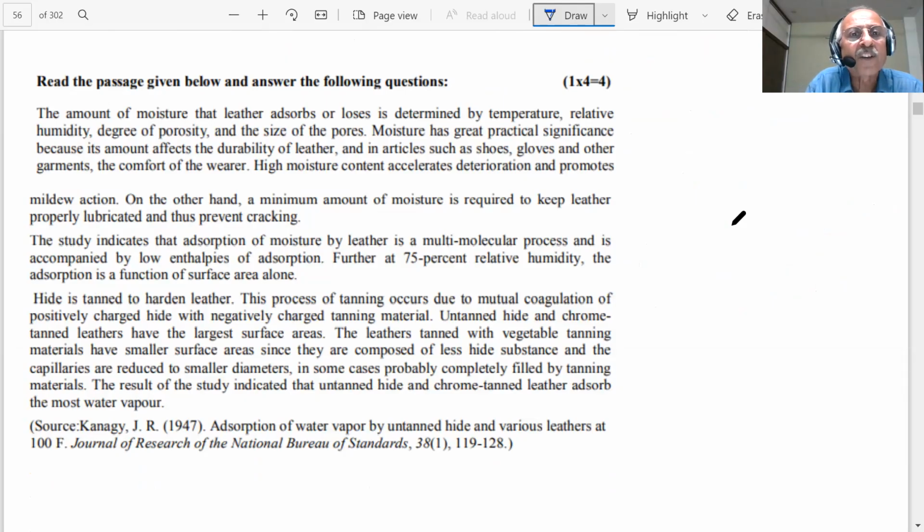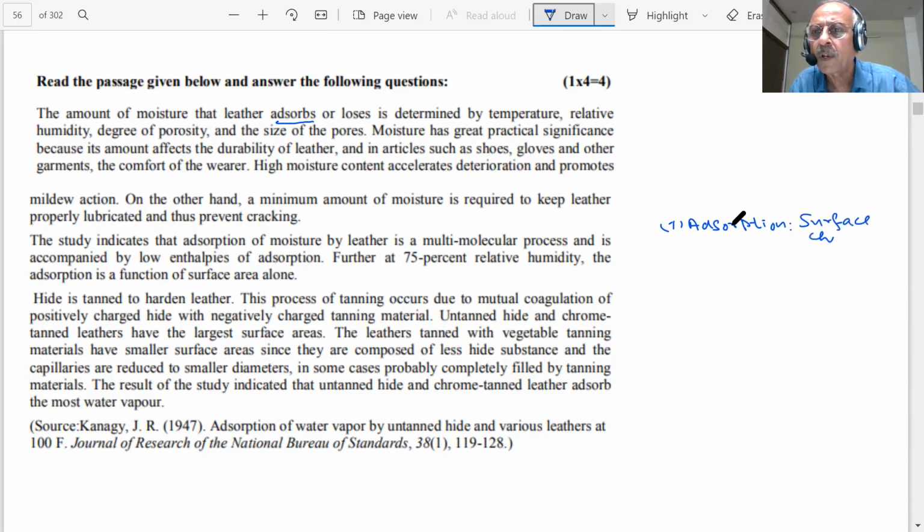The amount of moisture that leather absorbs, student. Leather can absorb moisture. What does absorption mean, student? You have studied absorption. Tell me, where have you studied absorption? Tell me fast. Sir, in surface chemistry. Surface chemistry. Okay.